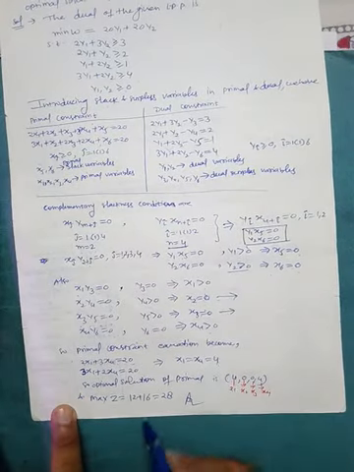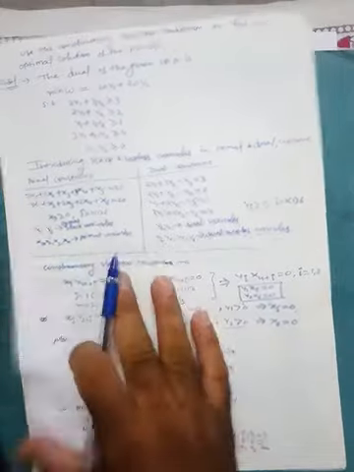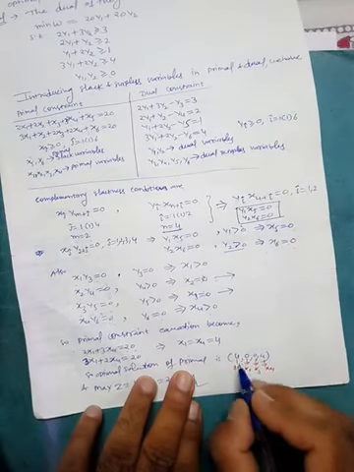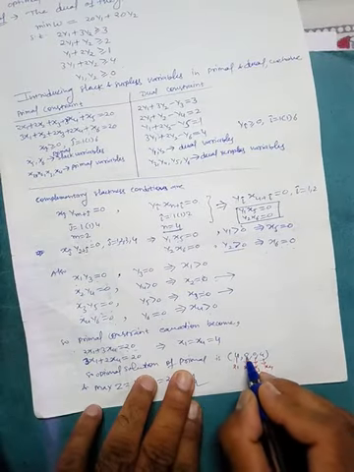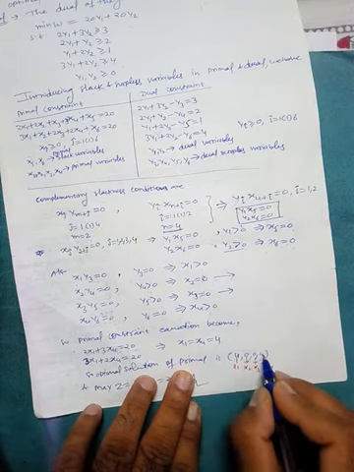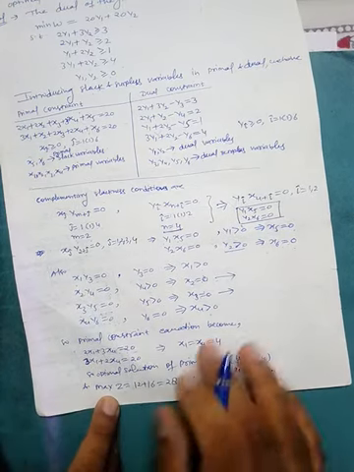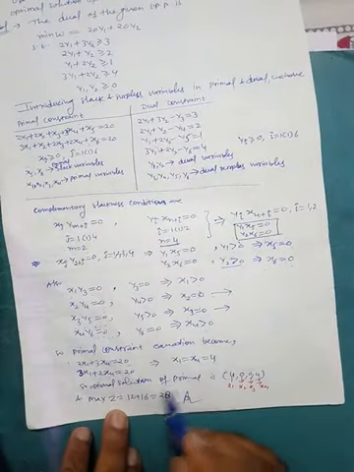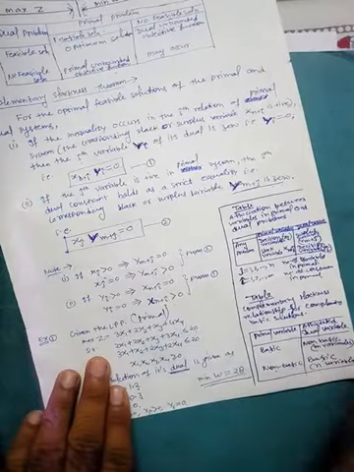So what is the solution? Herein we are having four basic variables x1, x2, x3, x4. So the solution will be x1 is equal to 4, x2 will be 0, x3 will be 0, x4 is 4. And maximum z can be obtained by the objective function, which is 3x1 plus 2x2 plus x3 plus 4x4. इसमें value put कर देंगे. So this will be 28. So this is exactly 28. This is also 28. So both are same. So this is the solution.